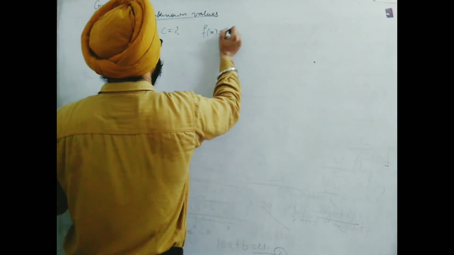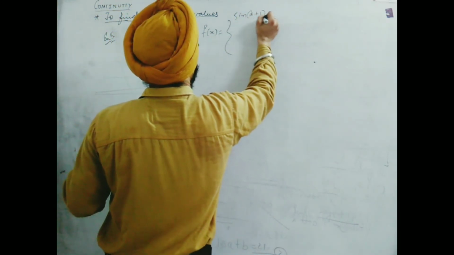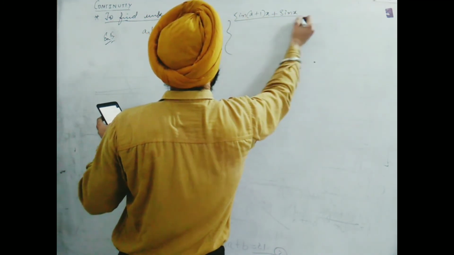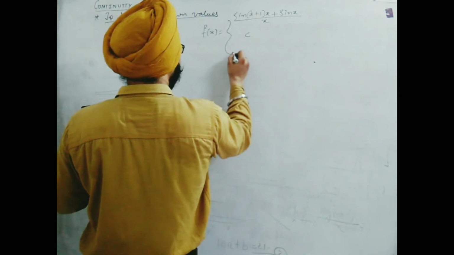f of x is defined as sin of (a plus 1)x plus sin x upon x for x less than 0. Next definition is c for x equal to 0.